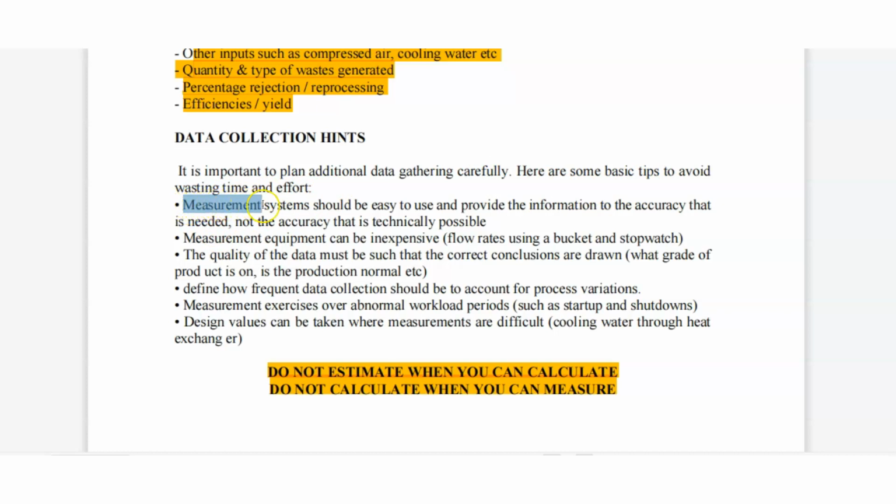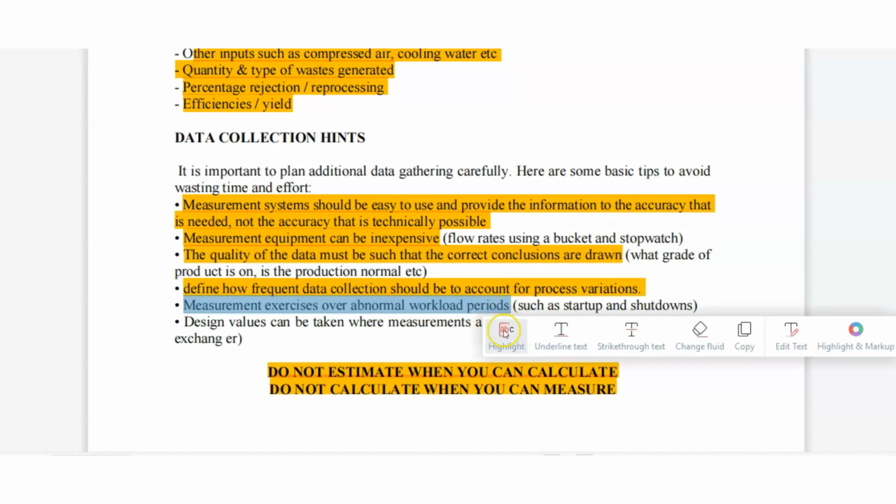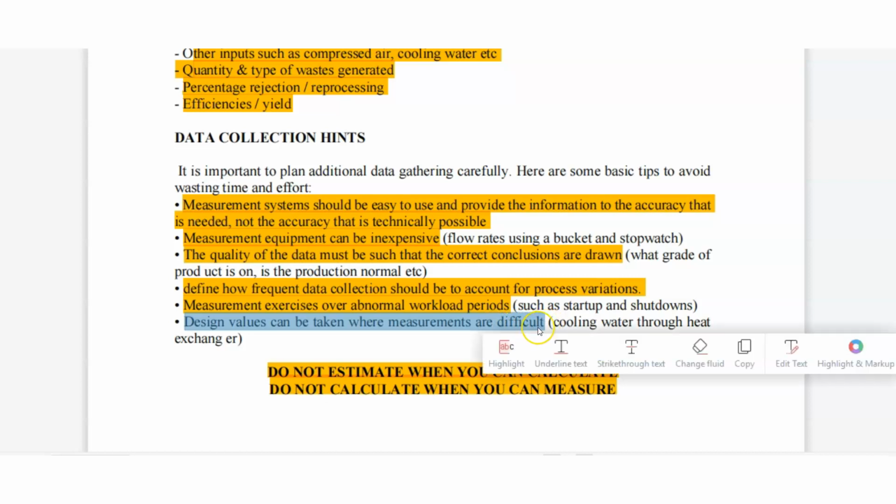First one is the measurement system should be easy to use and provide the information accuracy that is needed, not as accurate as is technically possible. Measurement equipment can be inexpensive. Second point: the quality of the data must be such that correct conclusions are drawn. Define how frequent data collection should be to account for process variations. Third point is to measure excess during abnormal workload periods. Then design values can be taken where measurements are difficult.